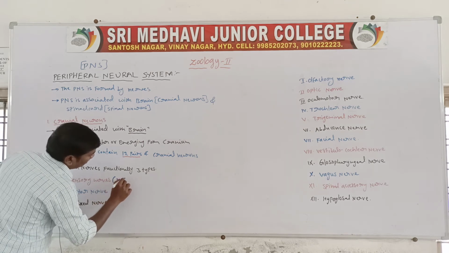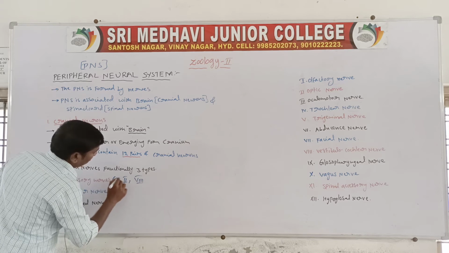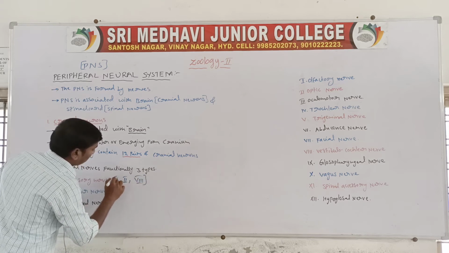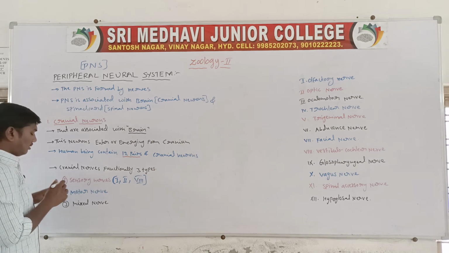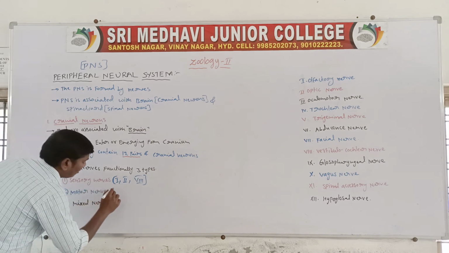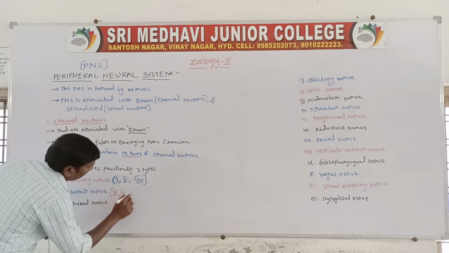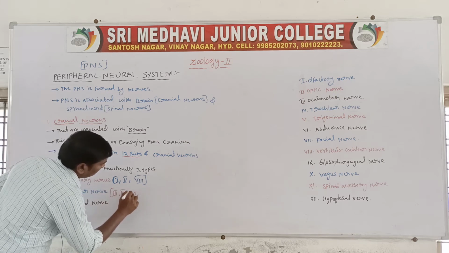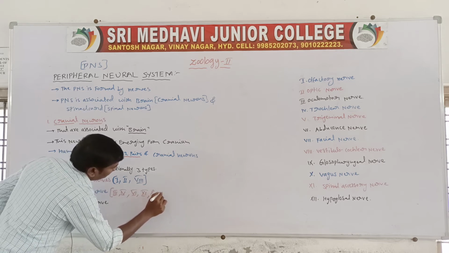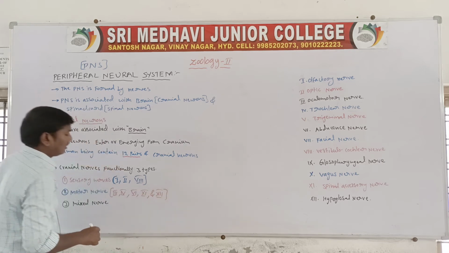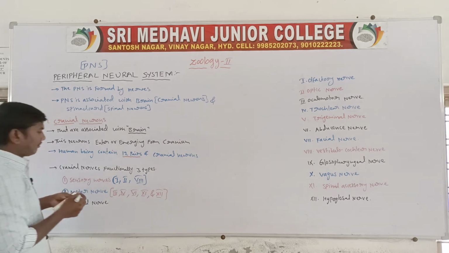1, 2 and 8. 1 to 8 nerves are the sensory nerves. Next one, motor nerves. Motor nerves are the 3, 4, 6, 11 and 12. So these are the motor nerves. Next one, mixed nerves. So the mixed nerves are remaining.